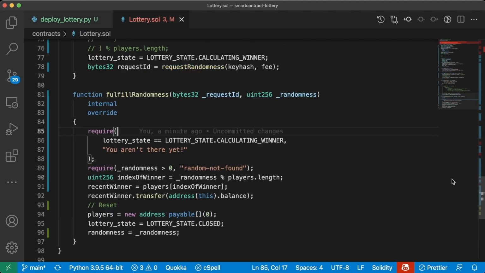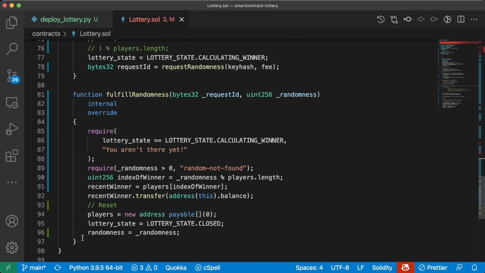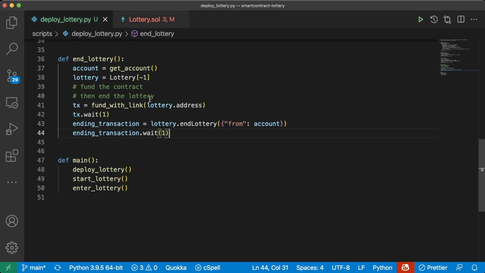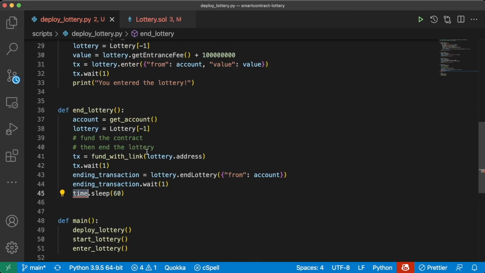But remember, when we call this end lottery function, we're going to make a request to a Chainlink node, and that Chainlink node is going to respond by calling this fulfillRandomness function. So we actually have to wait for that Chainlink node to finish. Typically, it's within a few blocks. So normally we can just do a time.sleep for something like 60 seconds, and typically in that time, the Chainlink node will have responded.